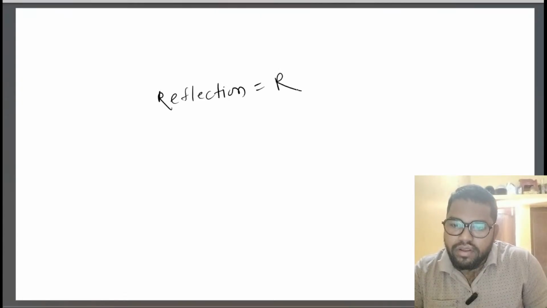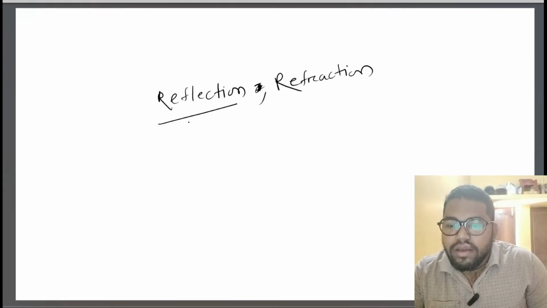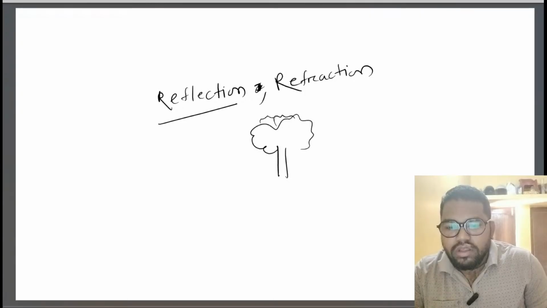Sorry, it is not equal, but refraction. Okay. Reflection. Suppose this is a tree, and I'm standing here.